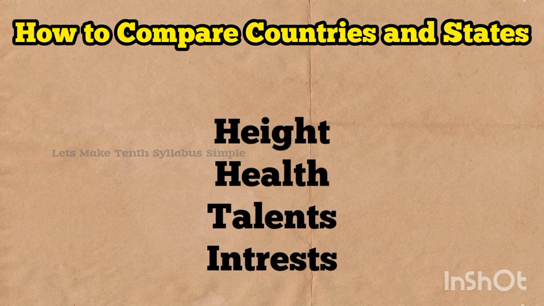They differ in height, health, talents, and interest. The healthiest student may not be the most studious one, and the most intelligent student may not be the friendliest one. Of course, this happens in every class. So how do we compare students? The criterion we use may depend on the purpose of comparison.